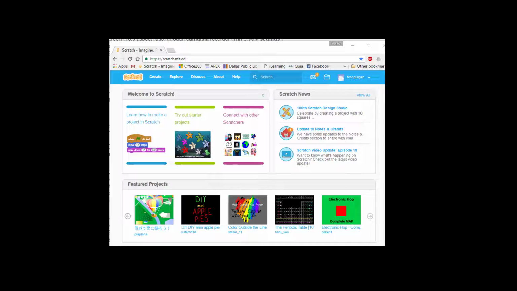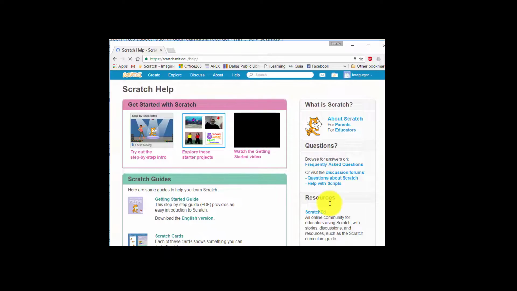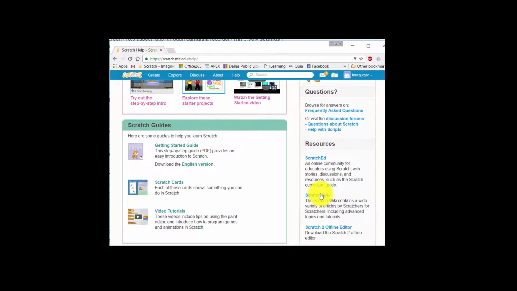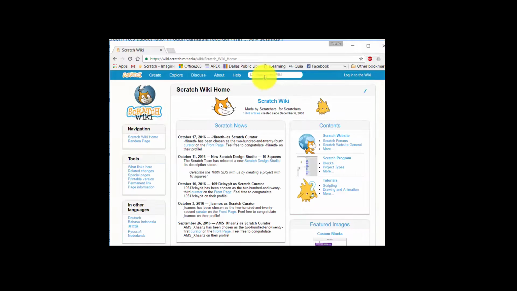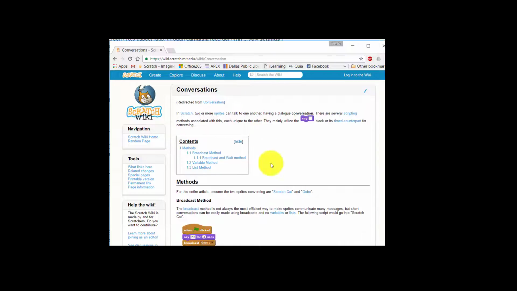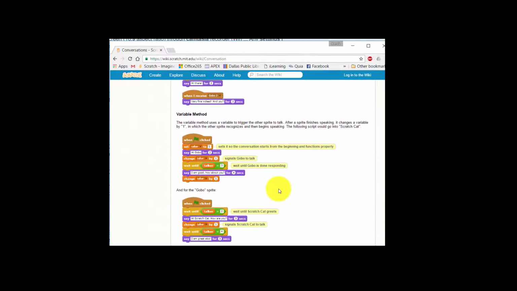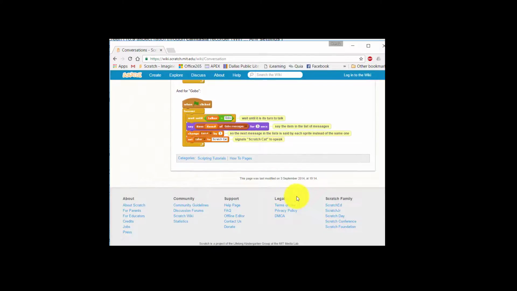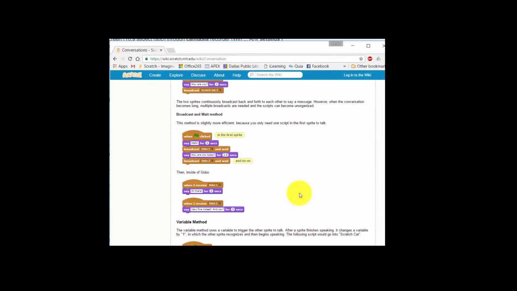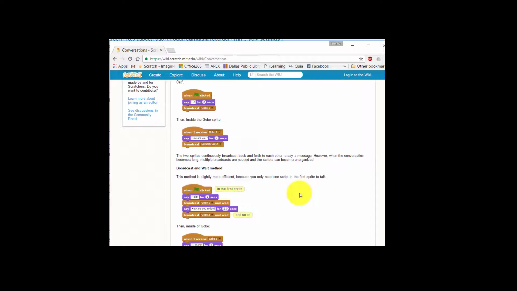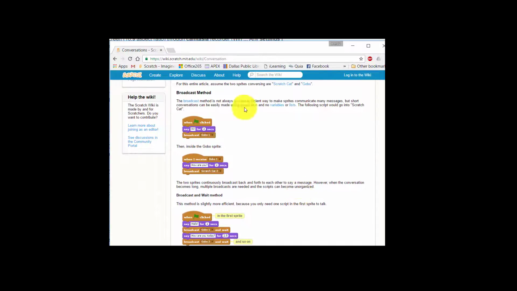To see a couple of examples on the Scratch website about conversations, you can go to the Help menu, and then over here on the right, go to the Scratch Wiki, and then type in conversation. There are four types of conversations on this website. For our project today, we're going to concentrate on only the first two.